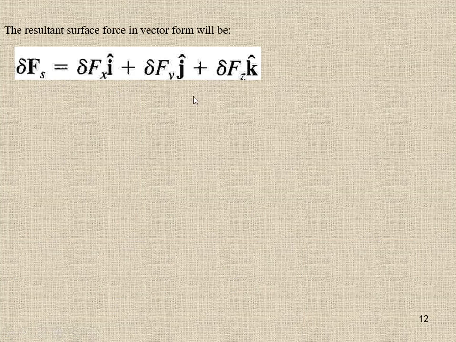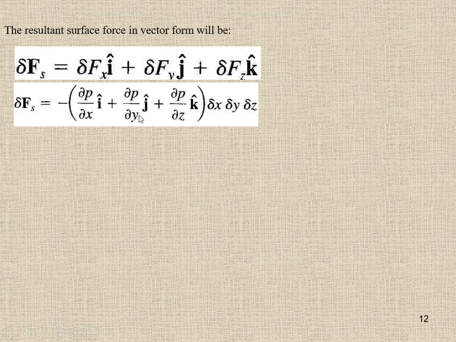The force acting on the fluid element is delta Fx times i, where i is the direction of the x axis, j is the direction of the y axis, and k is the direction of the z axis. Now put in the values of delta Fx, delta Fy and delta Fz that we have calculated before: minus del P over del x, minus del P over del y, and minus del P over del z. Delta x, delta y, delta z are common, so we can write it in this form.